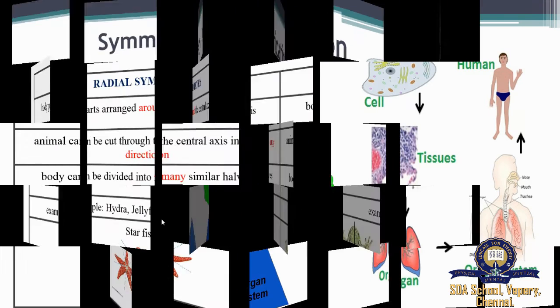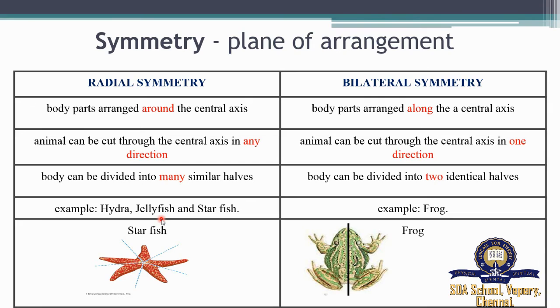Next, we have symmetry. Symmetry is nothing but the plane of arrangement of body parts. It is of two types, radial symmetry and bilateral symmetry. In radial symmetry, the body parts are arranged around the central axis, whereas for bilateral symmetry, the body parts are arranged along the central axis.